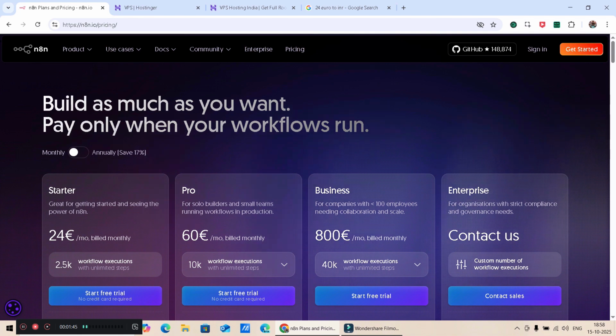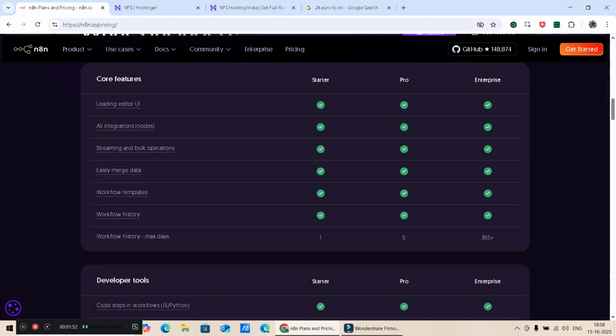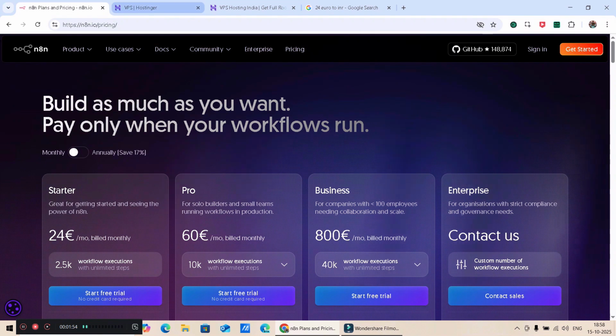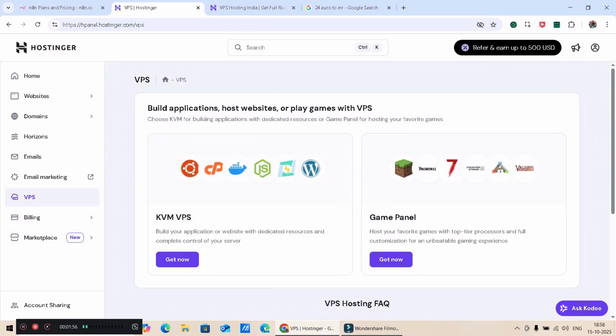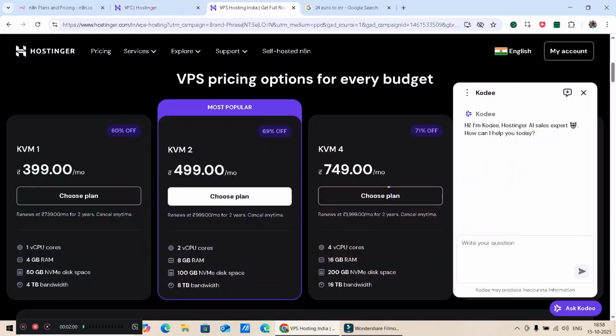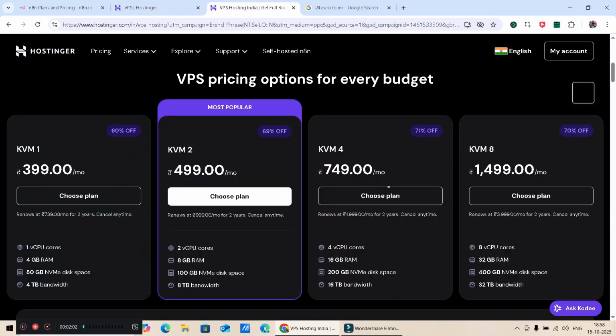So what can we do? There are n number of VPS providers in the market, but I will prefer to go with Hostinger. Hostinger has a VPS, and the charge for that VPS is very low. That is 400 rupees per month. You can buy a monthly plan or else you can buy a yearly plan.